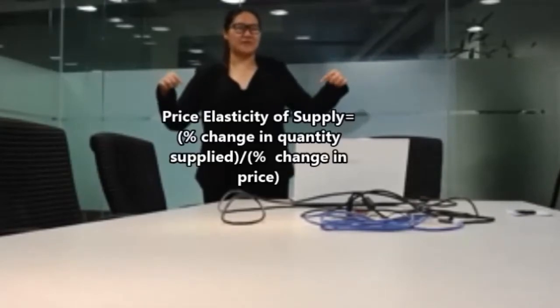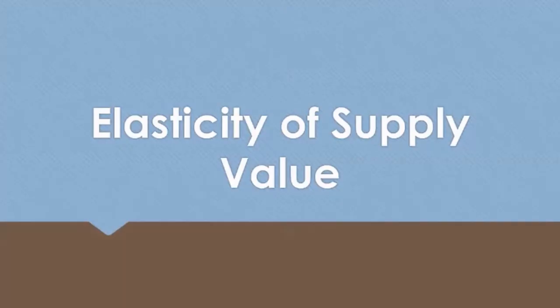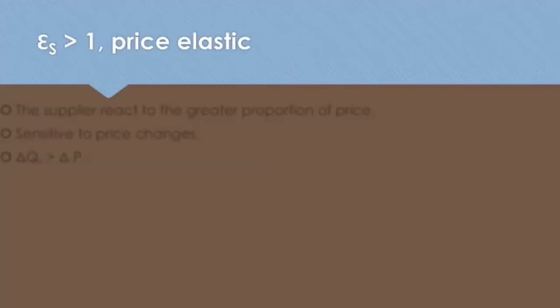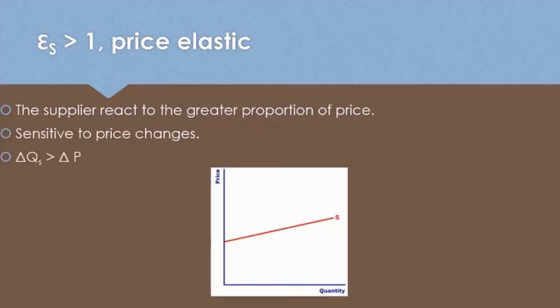So what is the formula for the price elasticity of supply? This is the formula of price elasticity of supply. Elasticity of supply value. An elasticity of supply which is greater than 1 is price elastic. The supplier reacts with a great proportion to the price change. In other words, it is sensitive to the price change, where the change of quantity supplied is greater than the change of price.